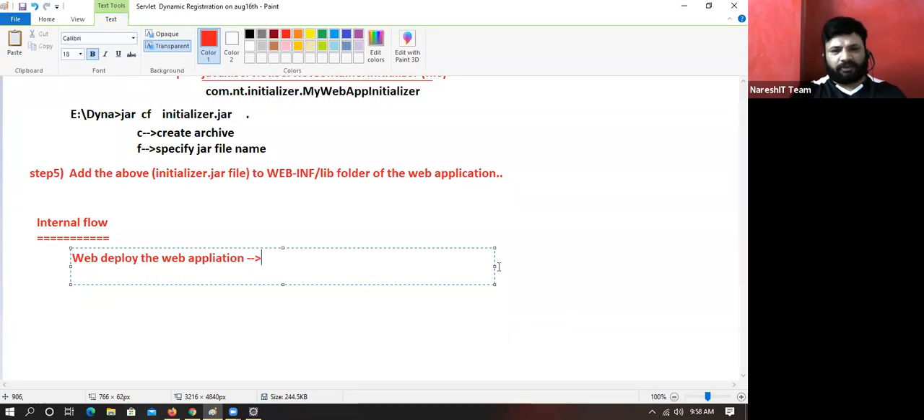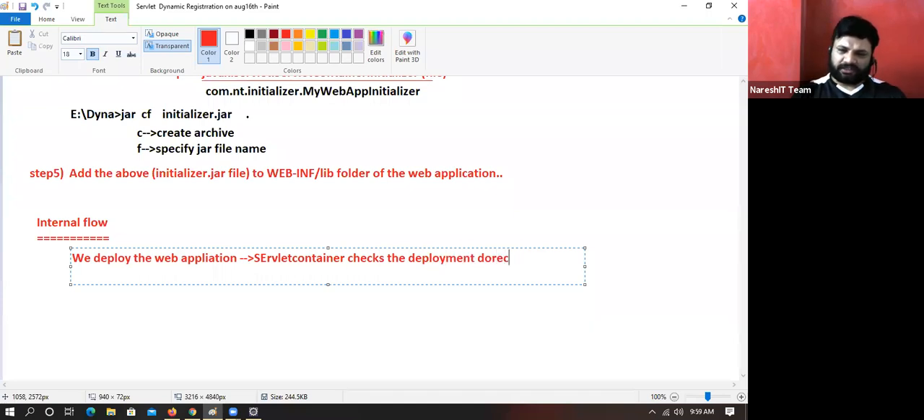We deploy the web application. That's number 1. Number 2, the servlet container checks the deployment directory structure. Okay, it's perfect.